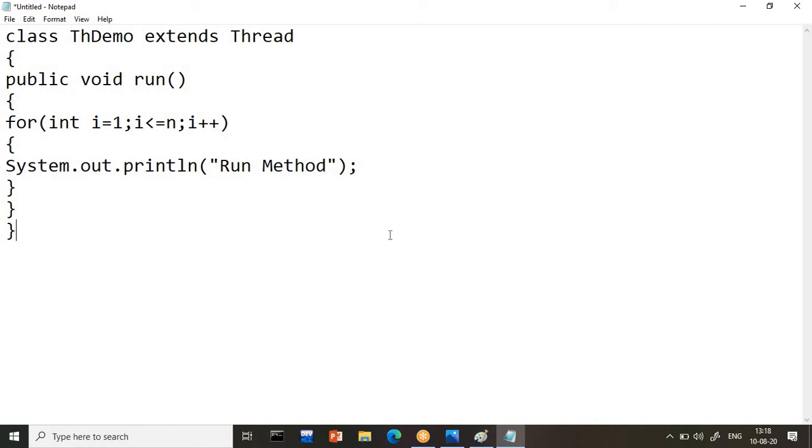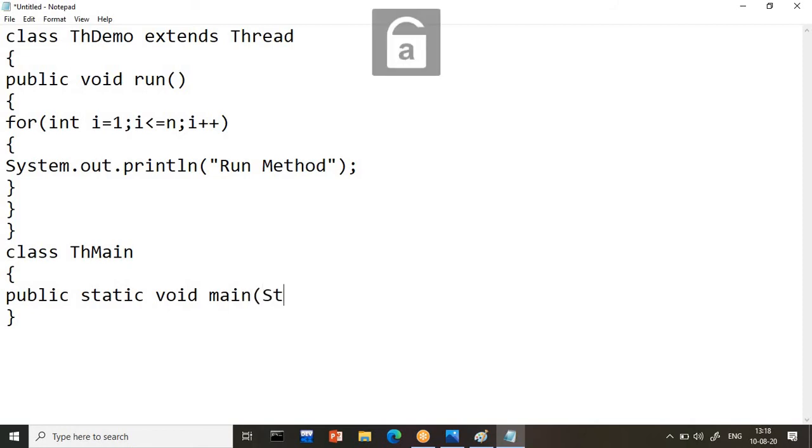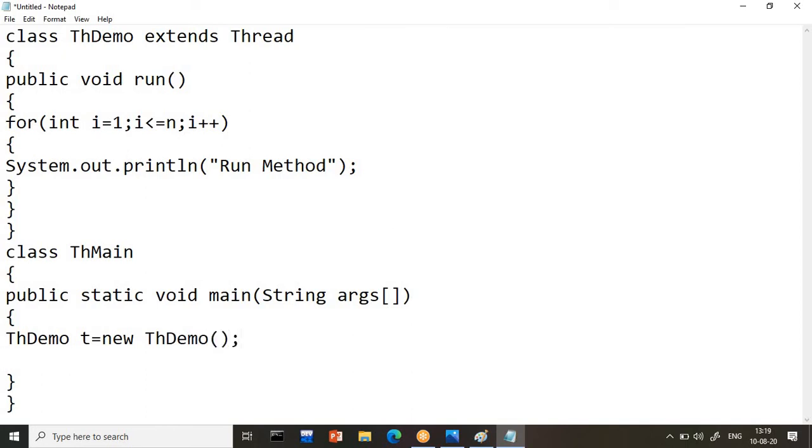Now similarly I will write a class ThMain, in which I will write the main logic of my program. So public static void main, I'm going to take String args here, and I will just create an object of ThDemo here. ThDemo t is equal to new ThDemo, and here I will use the object t dot. Sir, what should I call?